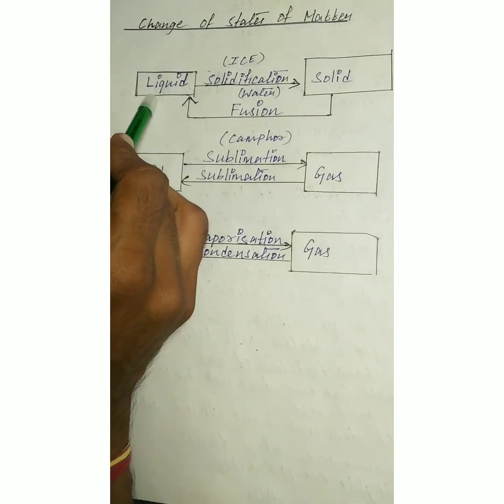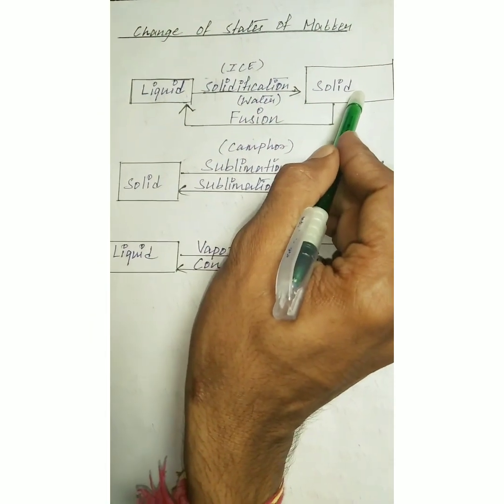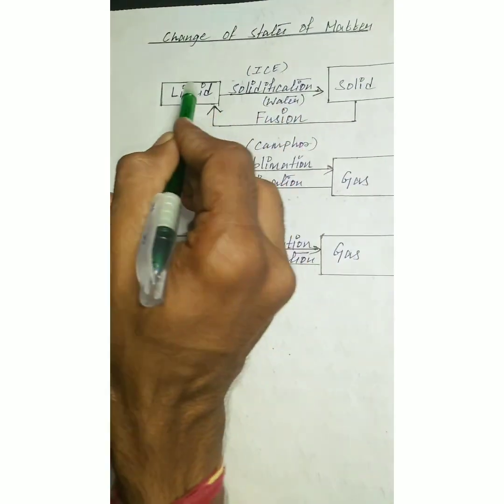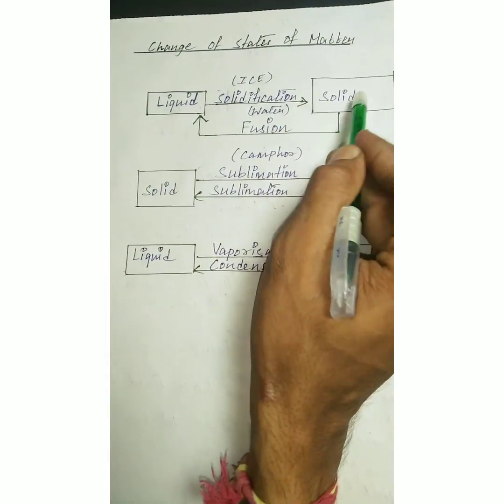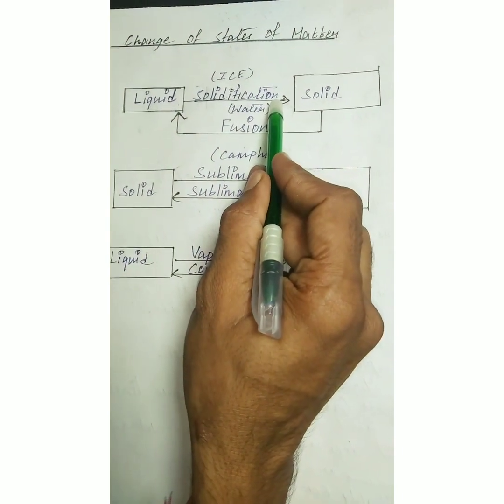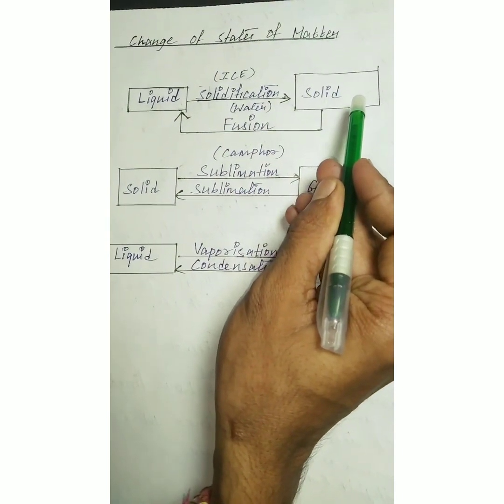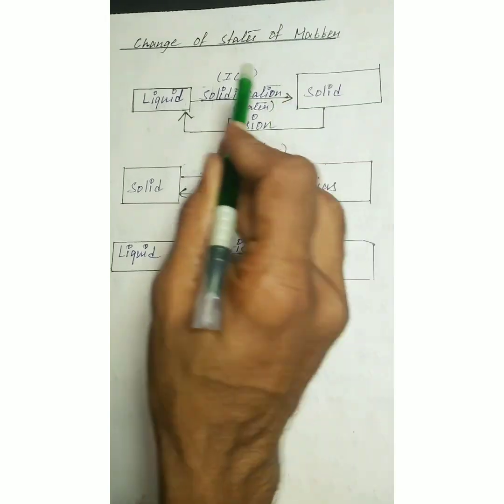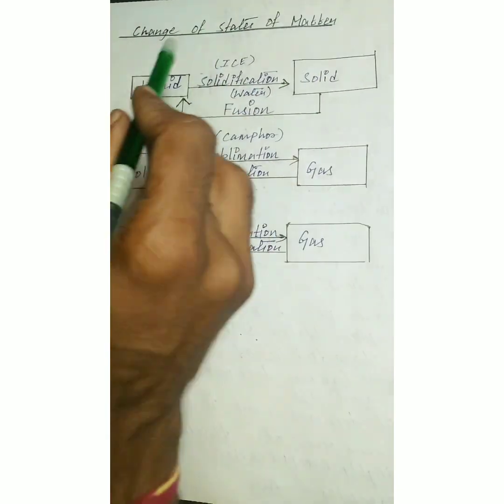Now we'll discuss changing states of matter. First, liquid changing directly to solid. When liquid is directly converted into solid, that process is called solidification.